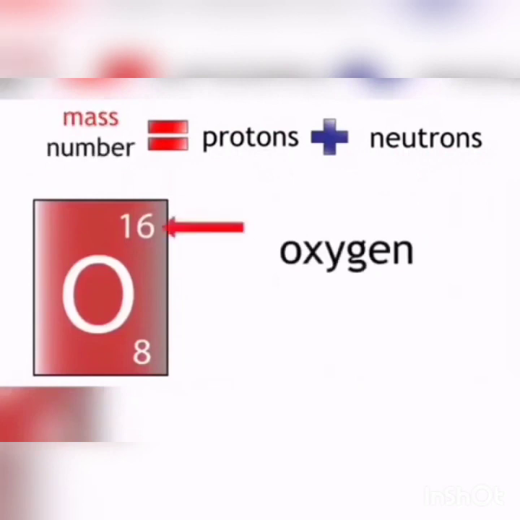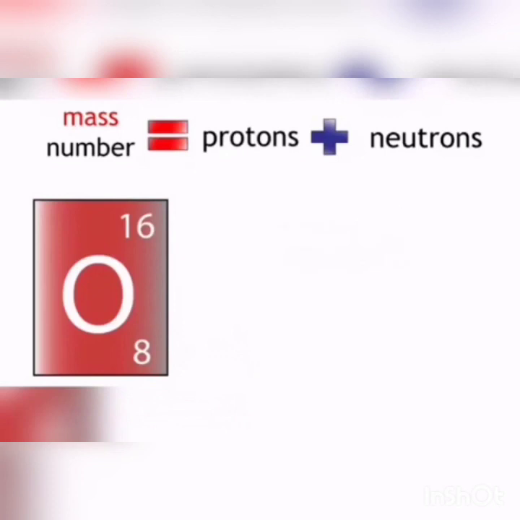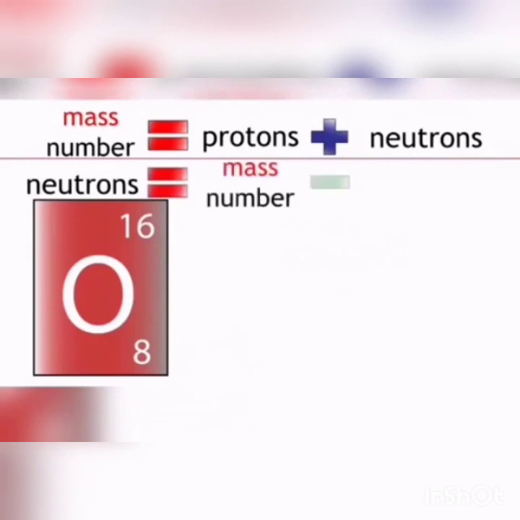For example, oxygen: its mass number is 16 and its atomic number is 8. Number of neutrons is equal to mass number minus the number of protons. That is 16 minus 8 is equal to 8.